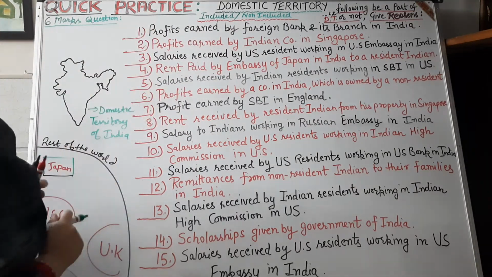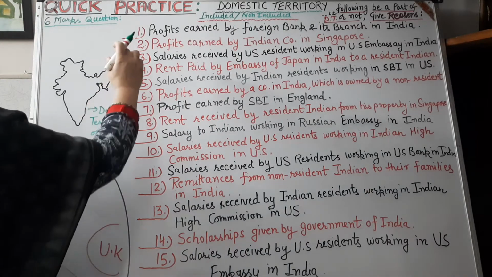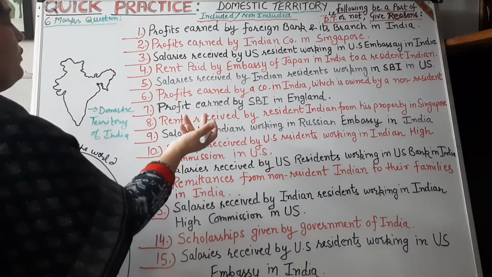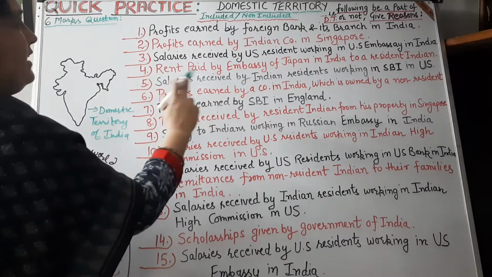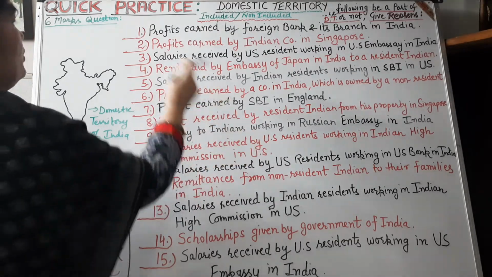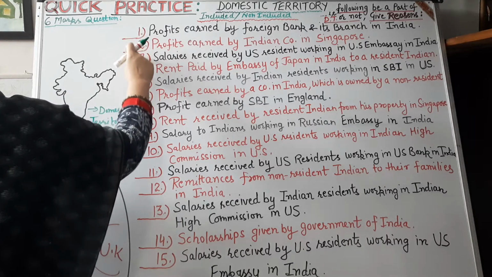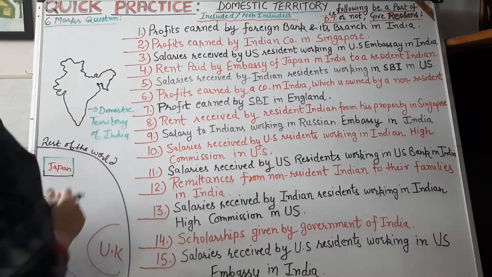So let us start with our first item, and this question carries 6 marks. 4 options will be there and you have to answer first of all in yes or no, either it will be a part of the domestic territory of India, yes or no, and then you have to give reasons also. So an individual item carries 1.5 marks and 4 items will carry 6 marks.